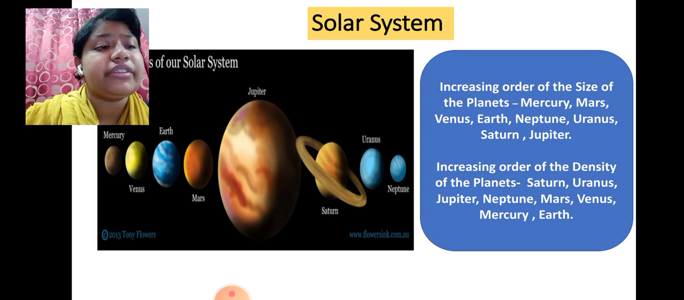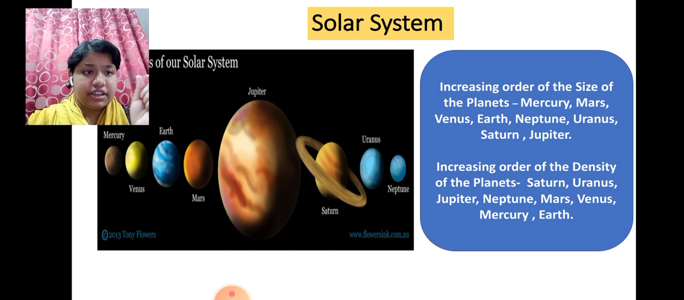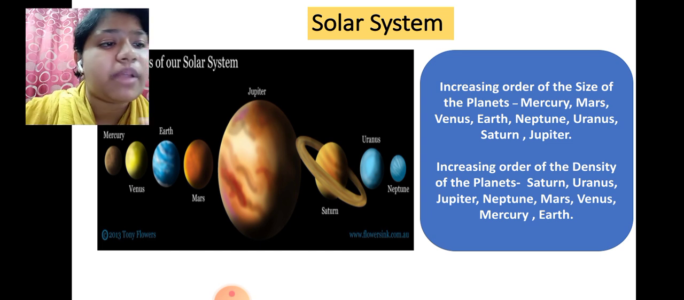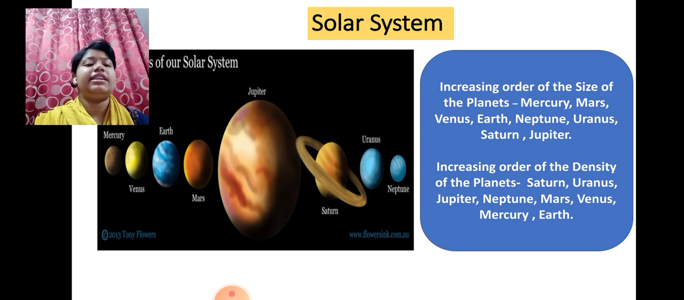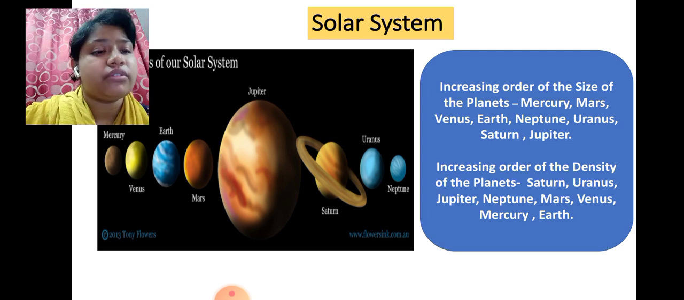So remember the increasing order of the size of the planets. You can remember it as M M V E N U S J, the initial letters of all the planets. In order to remember the increasing order of density of the planets, you can remember SUJN MVME. You have to remember which M comes first. This way you can remember the increasing order of size and density of the planets.